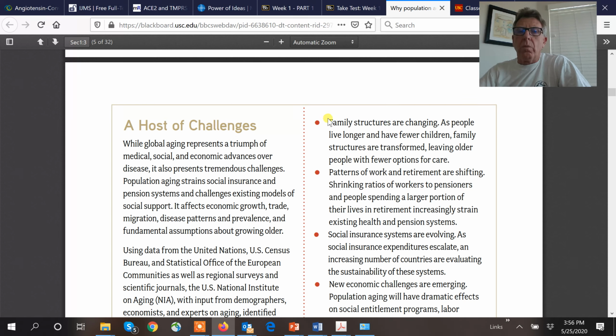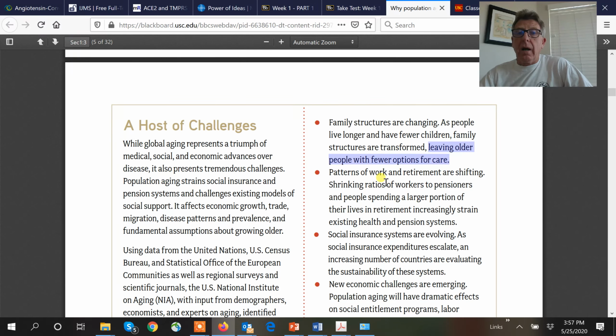So with these dynamics, we have changing family structure. Fewer children. What does that mean? Well, you have fewer options for care when you get older. If you have fewer kids, then who's going to do the caregiving? If you only have one kid, then that one kid has to do everything in terms of managing finances and hospitalization. Let's say you choose to have a multigenerational house, then again, the onus is on you. The more kids, the more you can spread it out.